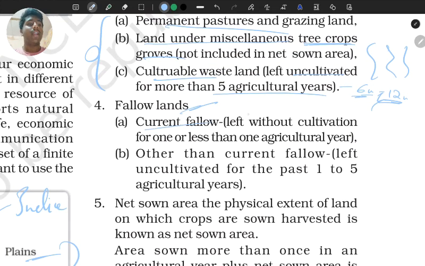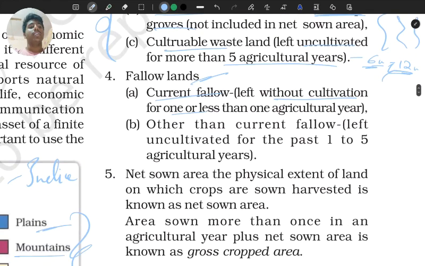Which is current fallow, left without cultivation for 1 or less than 1 agricultural year. So this is like less than 6 months or a bit more than 6 months. So next, other than current fallow, left uncultivated for past 1 to 5 agricultural years.